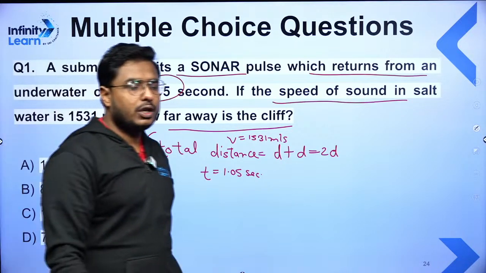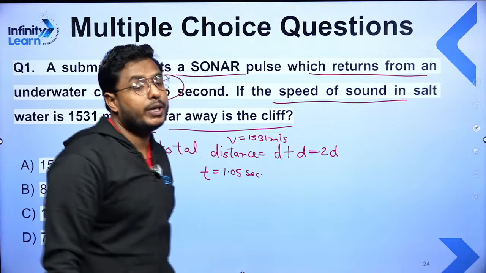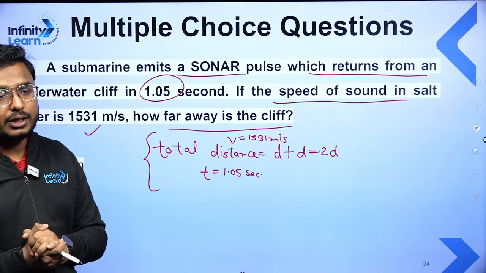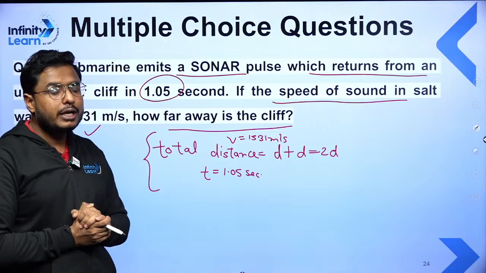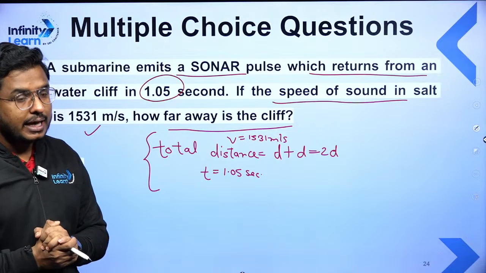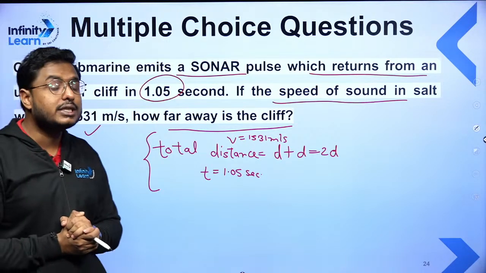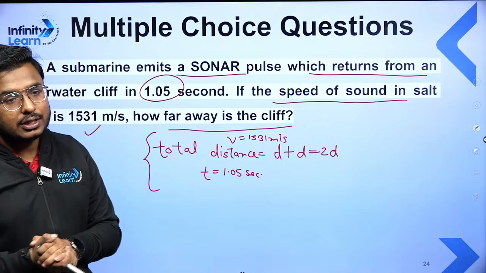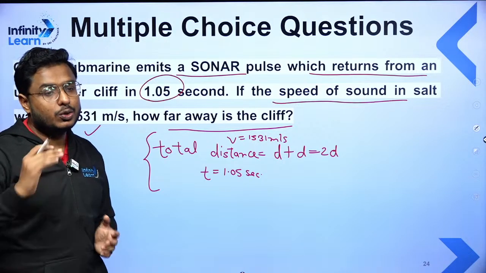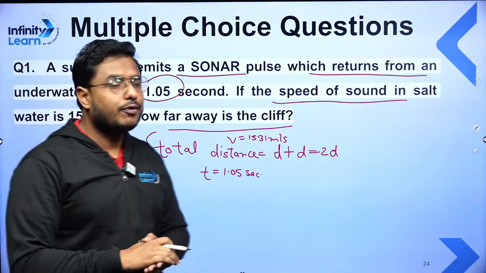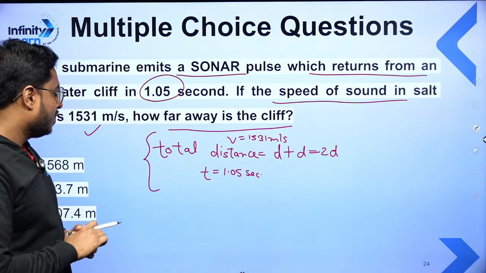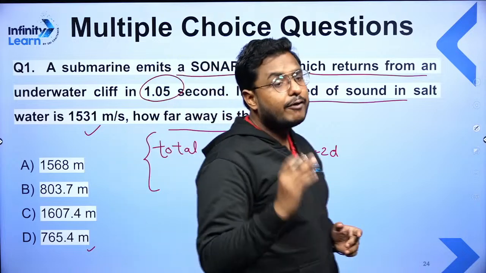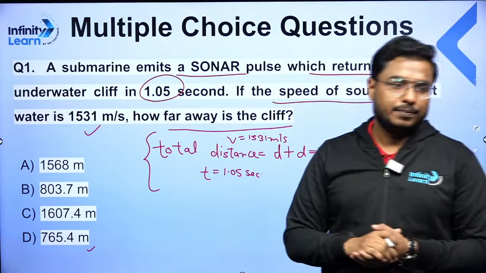Sir, what is the work of fluid? The work of fluid is what the cochlea is doing. The liquid which is present there first starts vibrating, and then it converts these vibrations into electric signals, and then it reaches the brain. Okay, so that is the work of the cochlea: to convert the vibrations into electric signals.